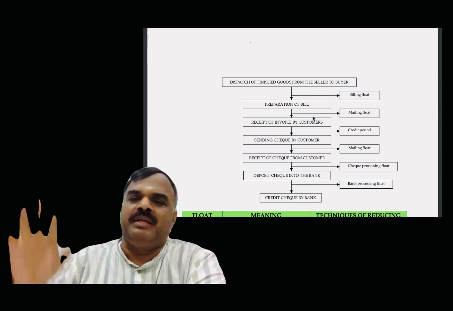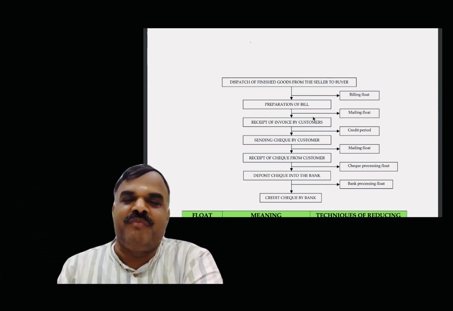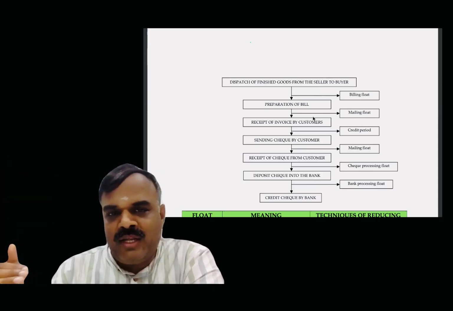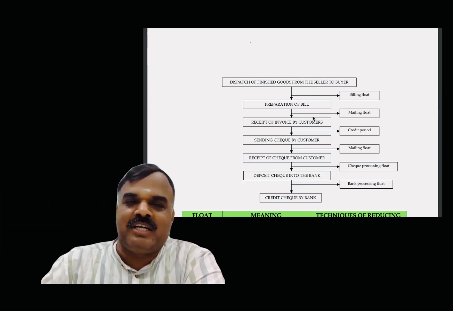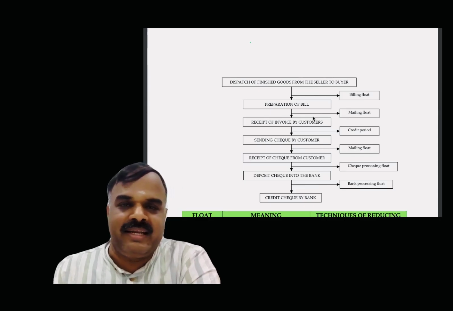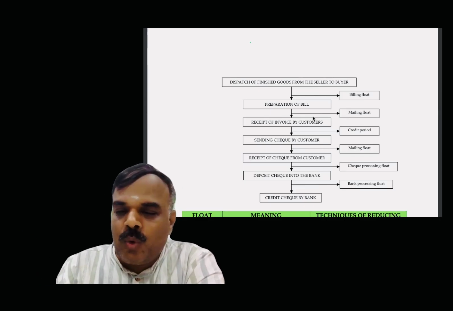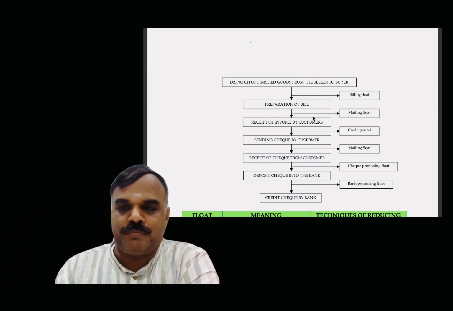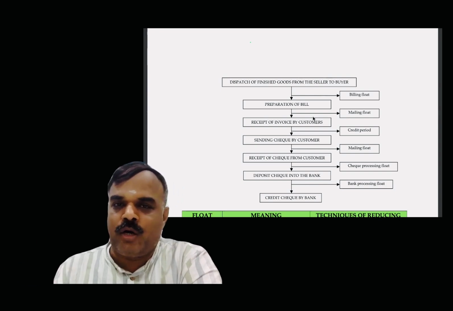What will the accounts department do? They check that the check has been received from which debtor. The debtor value has to be reduced, right? He has to pay 10 lakhs. Now he paid a check of 5 lakhs, balance 5 lakhs. They have to pass the entry. That period is called the check processing float. So we are processing it in the office.